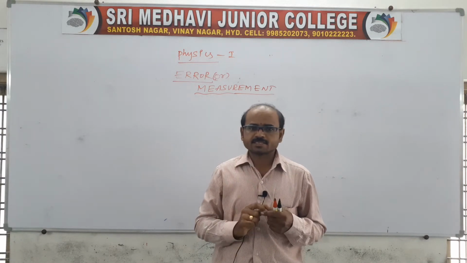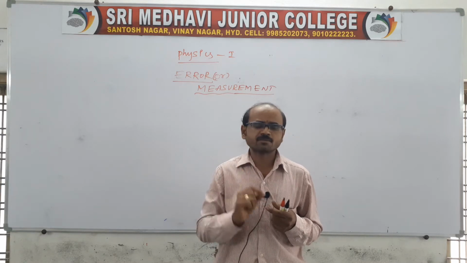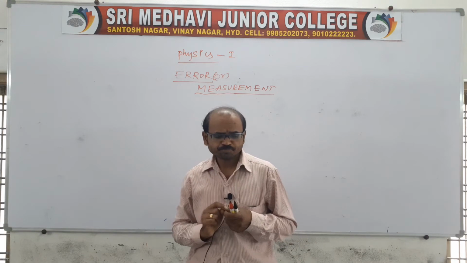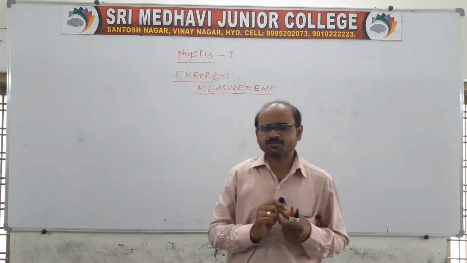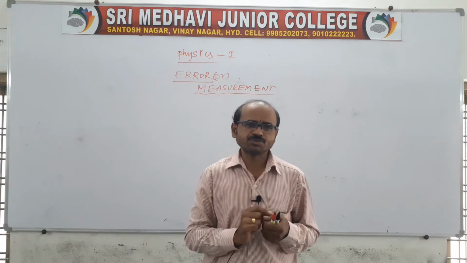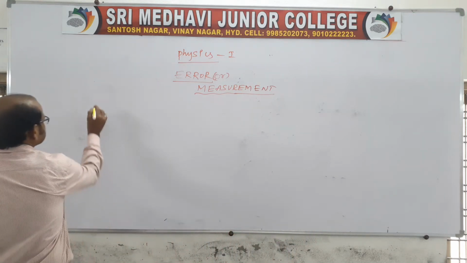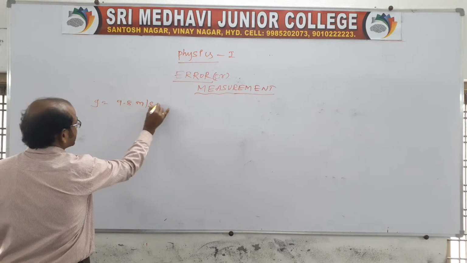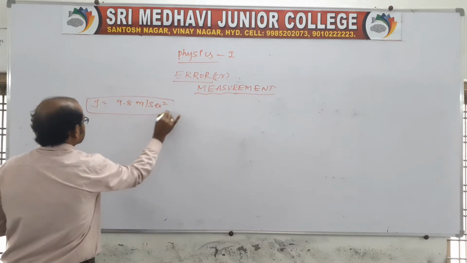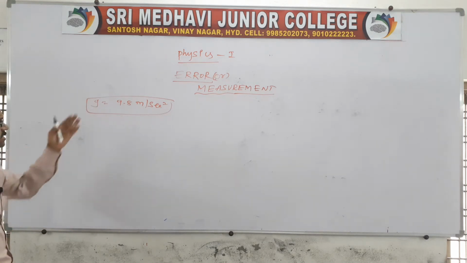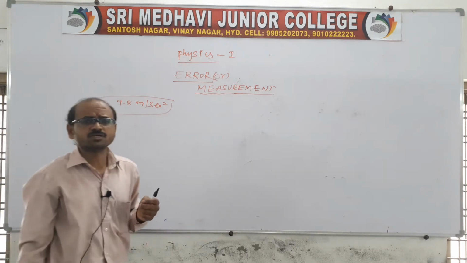Error in the sense is, suppose there is one standard value. In physics there is a standard value. I'll tell you, acceleration due to gravity, usually small g is equal to 9.8 meter per second square. It is the standard and average value, the value of 9.8, or we can also call it the true value.